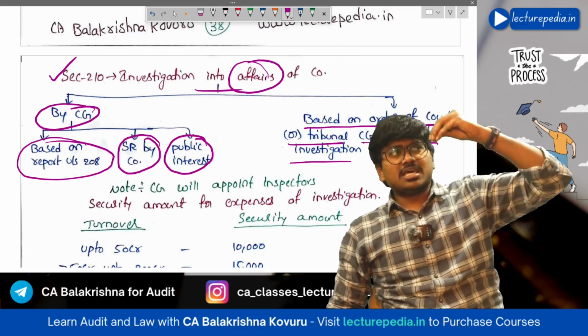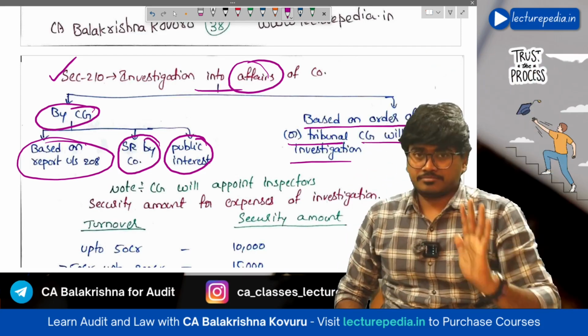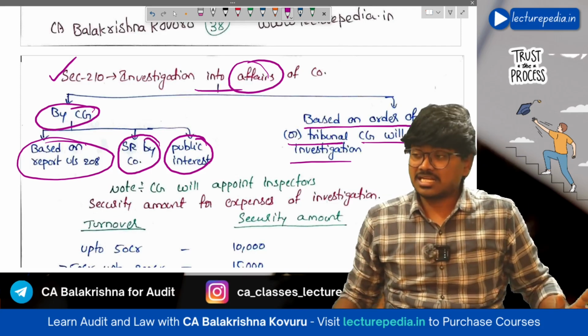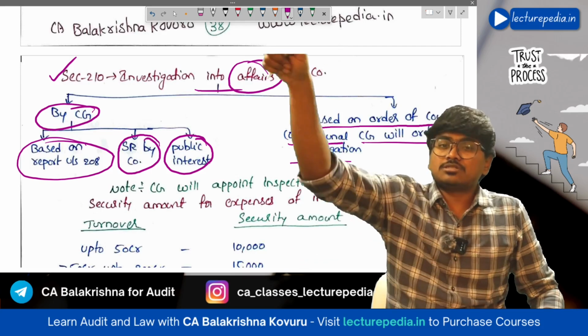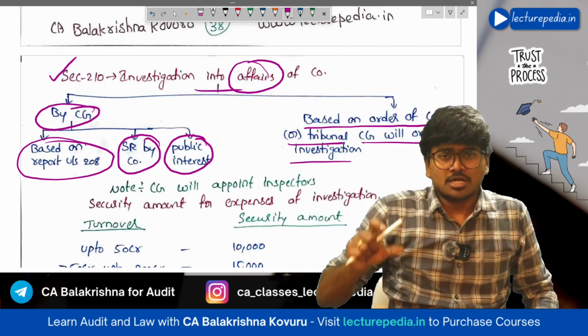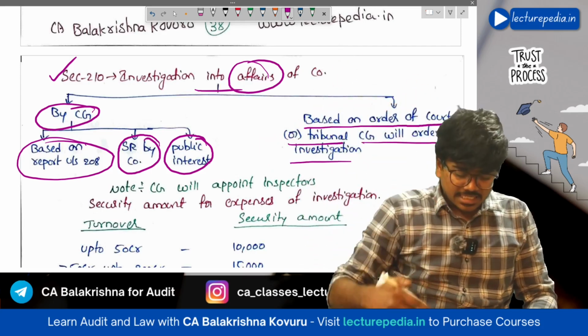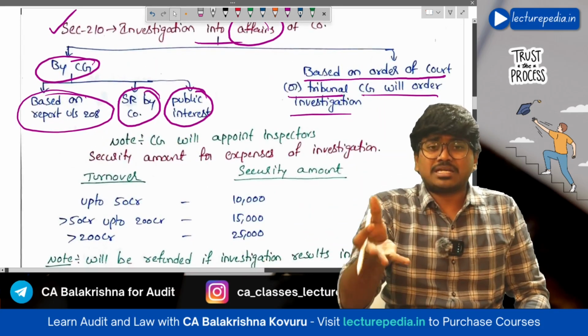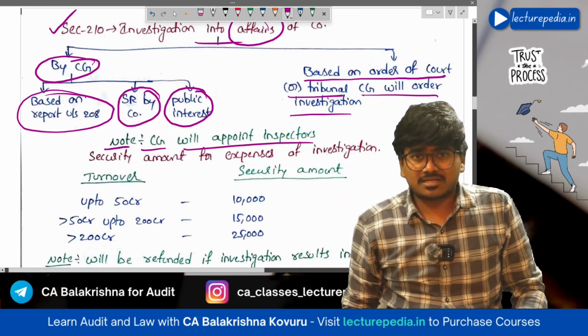If any court or tribunal has given an order to the central government stating that you conduct investigation into affairs of this company, in that situation also the central government will conduct the investigation. Here also, the central government will not directly conduct it; it will appoint the inspector. Note, the central government will appoint the inspector to conduct the investigation.